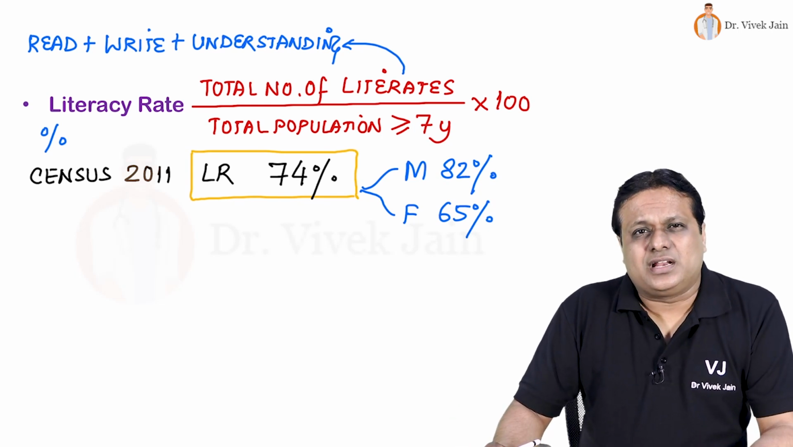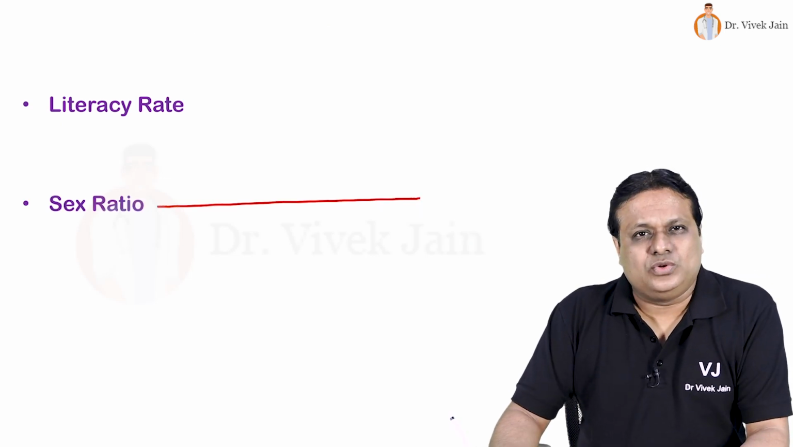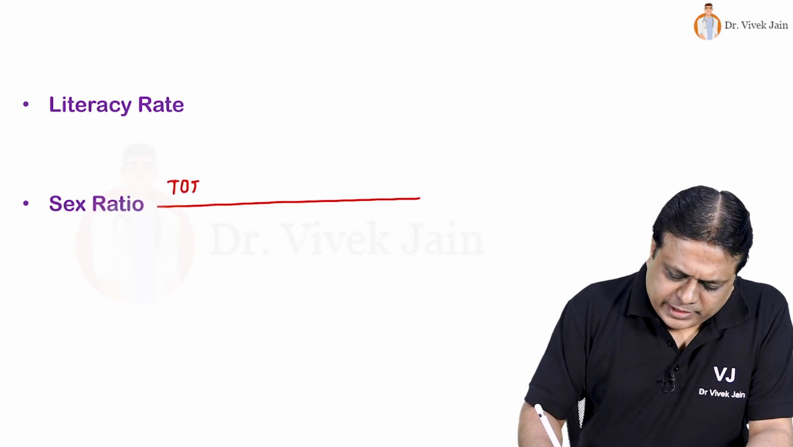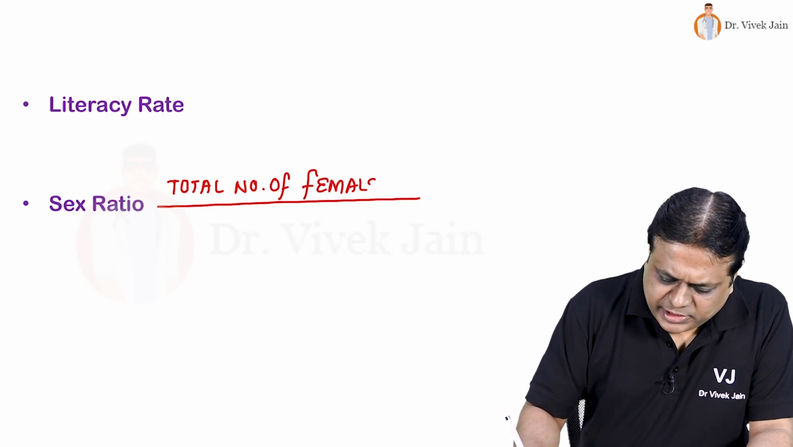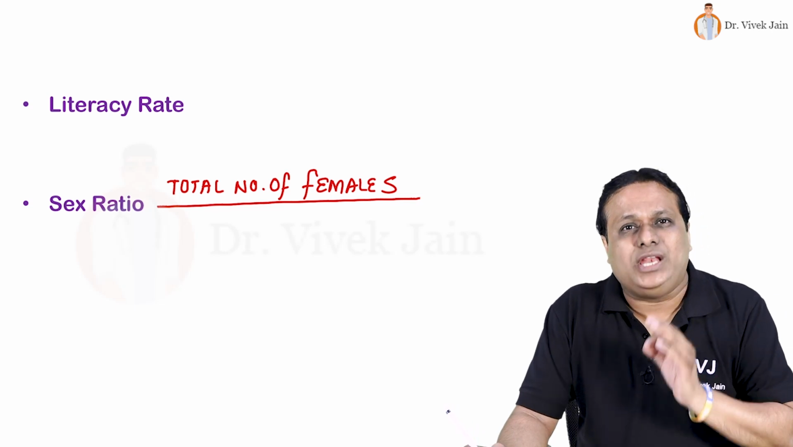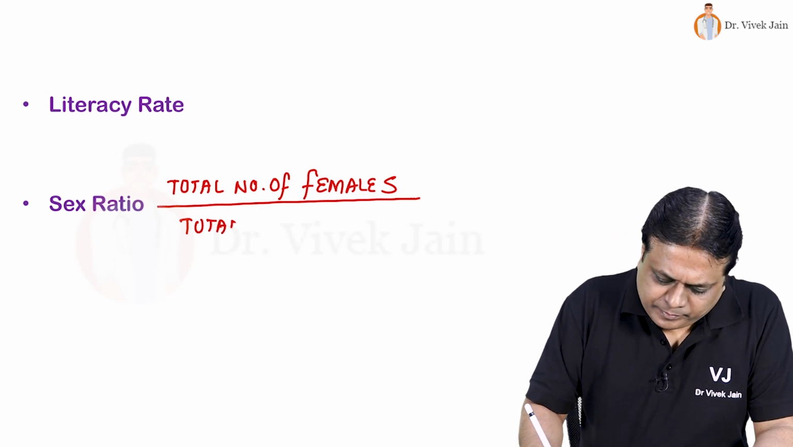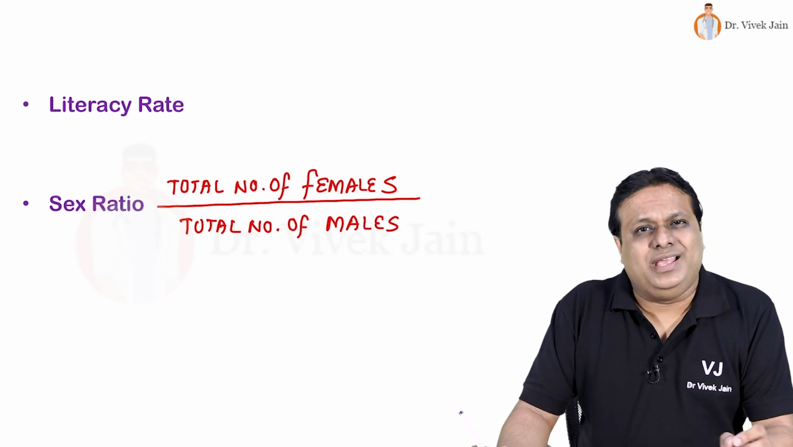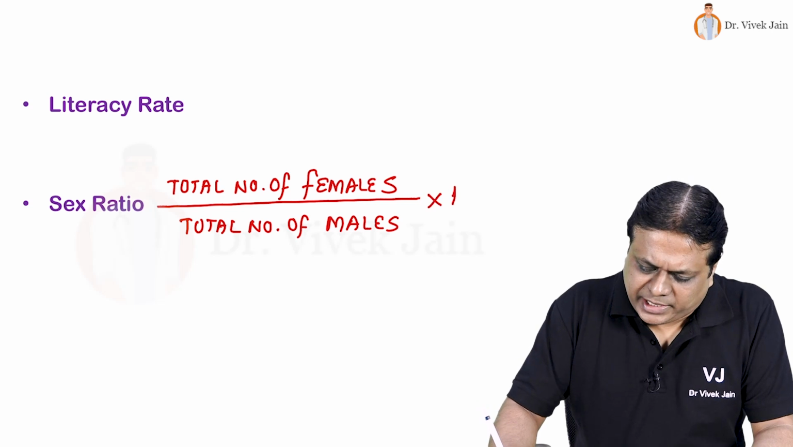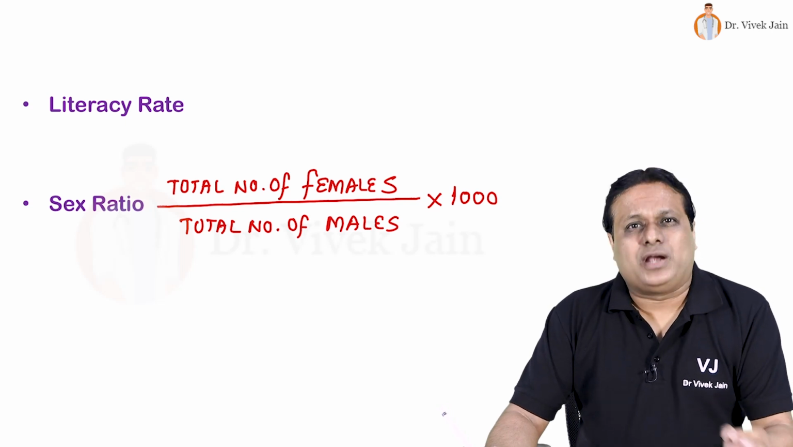Besides literacy, another important demographic parameter asked in similar details is sex ratio. Given by the formula, numerator is total number of females in the country. Mind you, this includes all age groups, each and every female in the country, divided by total number of males in the country at that time. Multiplier is 1000. All age groups are included in males also. Numerator is not a part of denominator. So sex ratio is a ratio which is expressed as a number.